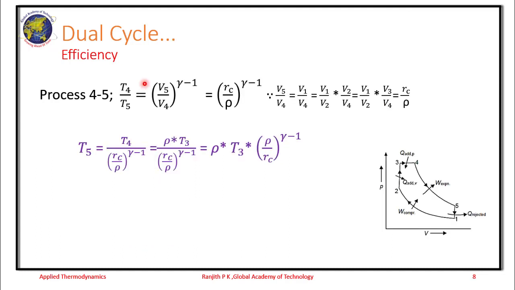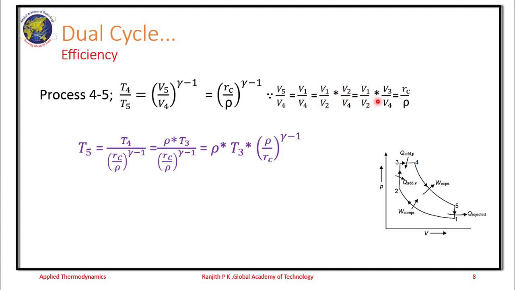For the process 4 to 5, T4 by T5 is equal to V5 by V4 power gamma minus 1, which is simplified as Rc by rho power gamma minus 1. How did we write this? V5 by V4 is written as V1 by V4 because from the PV diagram you see V5 is equal to V1. So V1 by V4, and V1 by V4 is multiplied and divided by V2.